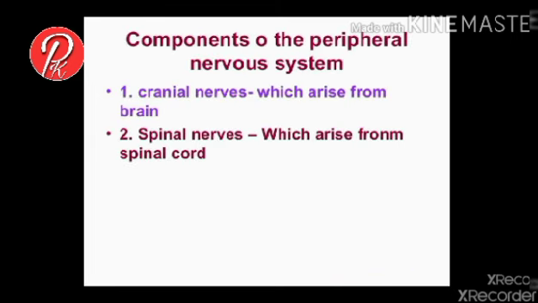Components of the peripheral nervous system. Our peripheral nervous system is divided into two parts. One is cranial nerves, the second is spinal nerves, which is also called the voluntary nervous system. Cranial nerves originate from the brain and spinal nerves originate from the spinal cord. Cranial nerves are 12 pairs in number while the spinal nerves are 31 pairs in number.